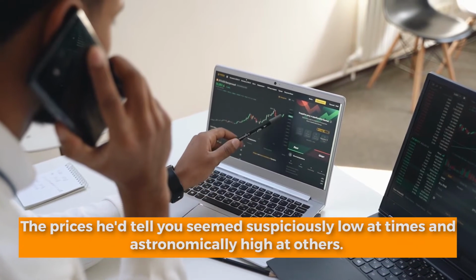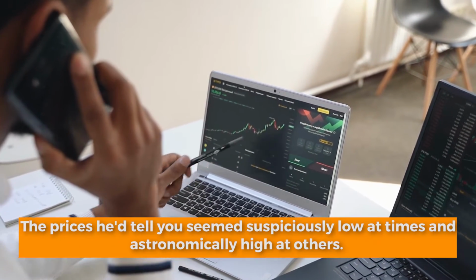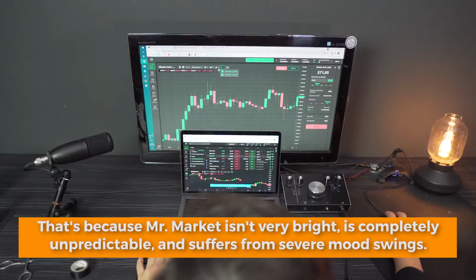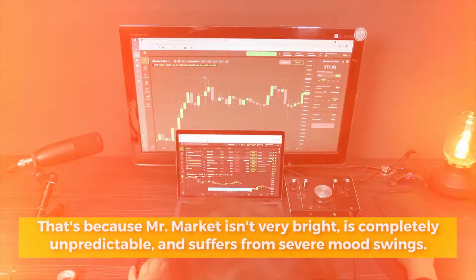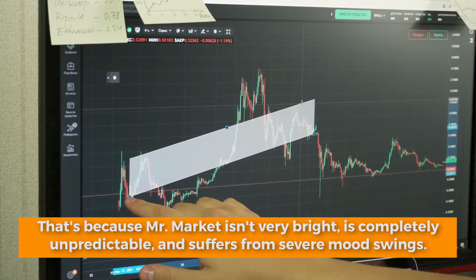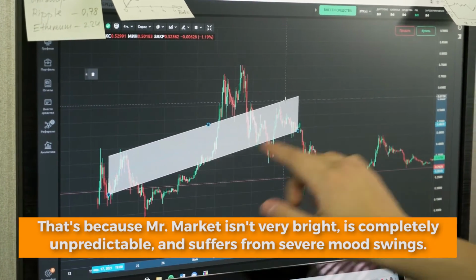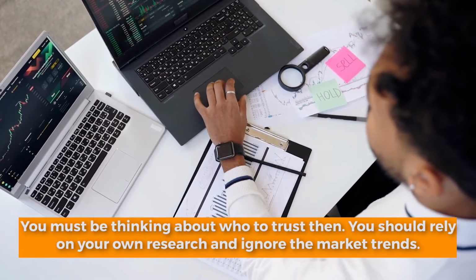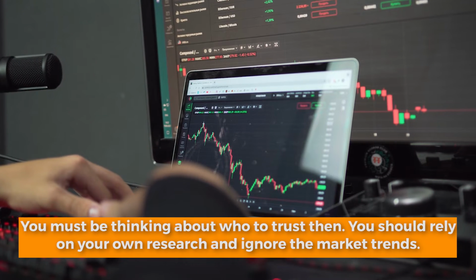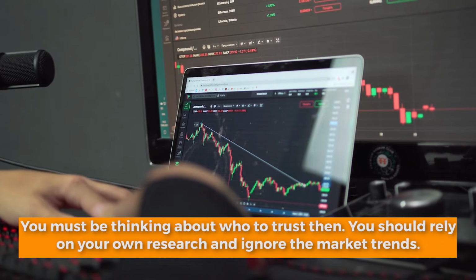The prices he'd tell you seemed suspiciously low at times and astronomically high at others. That's because Mr. Market isn't very bright, is completely unpredictable, and suffers from severe mood swings. You might be wondering who to trust then. Graham suggests you should rely on your own research and ignore the market trends.